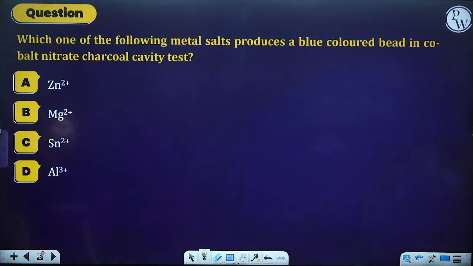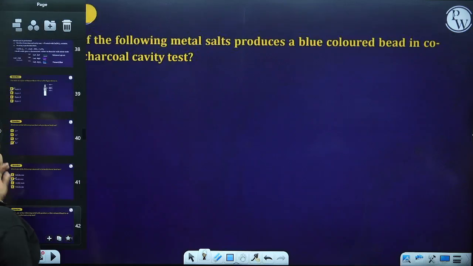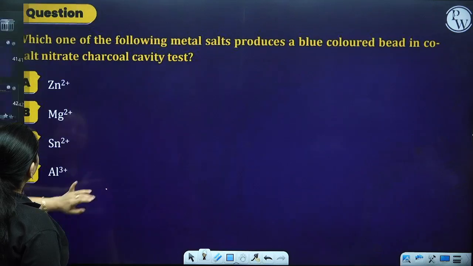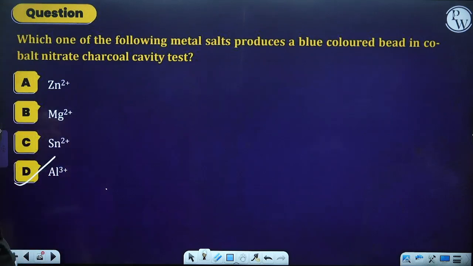Which one of the following metal salts produces a blue colored bead in the cobalt nitrate charcoal cavity test? So, blue color in the charcoal cavity test we get in the case of aluminum. So, option D. Okay.